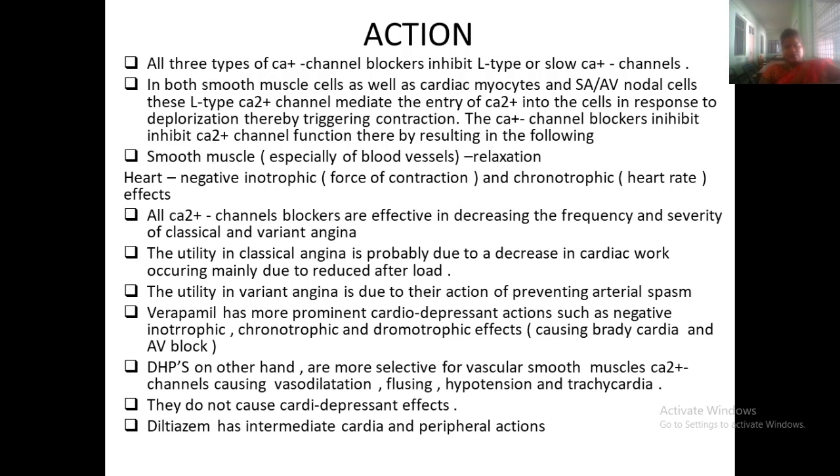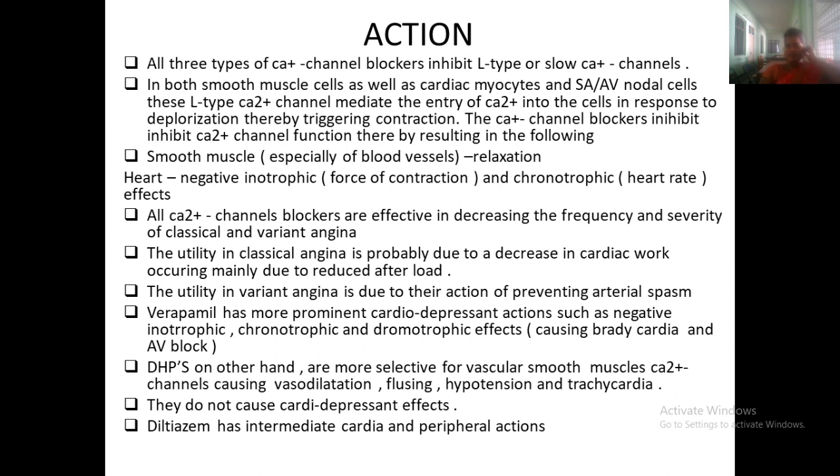The utility in variant angina is due to their action of preventing arterial spasm. So in angina, the spasm will be decreased, and whenever it is decreased, the flow will be increased.